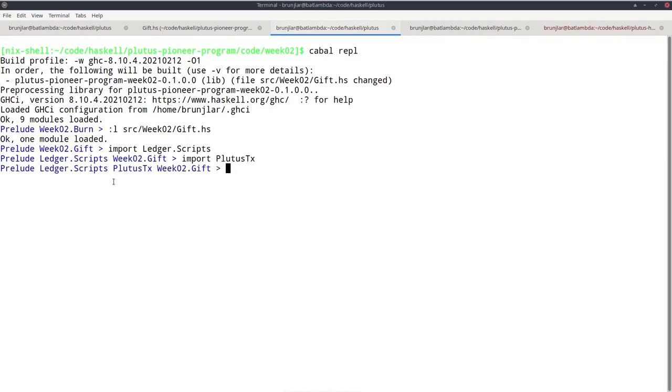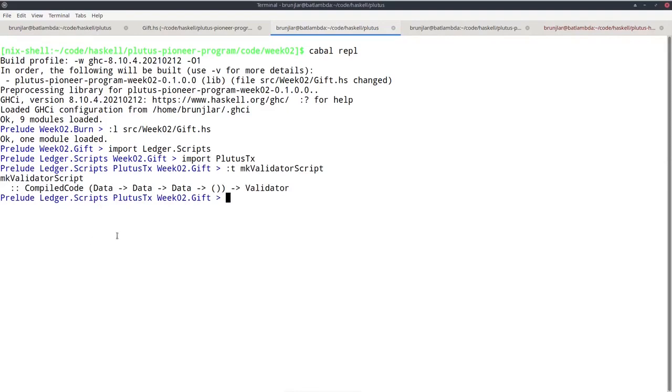Now let's first look at the type of mkValidatorScript. Okay, so it produces a Validator, which is what we want, but it takes something of type CompiledCode parameterized by Data to Data to Data to Unit. So this already looks promising because this is the signature of our mkValidator function.